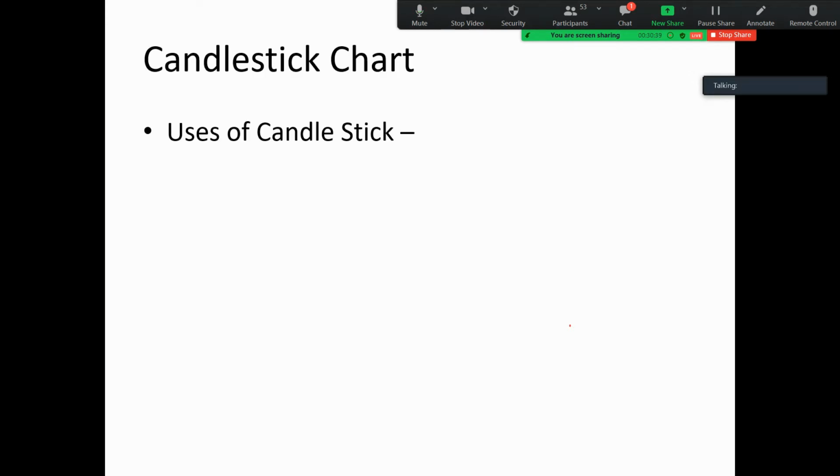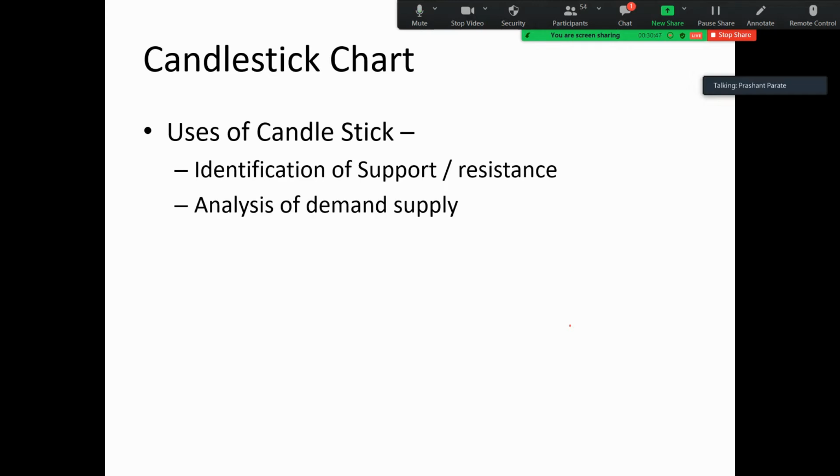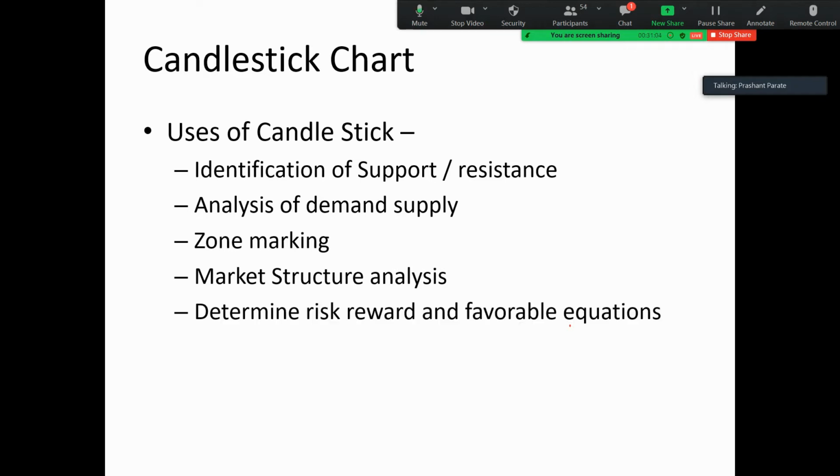Then there are different uses of the candlestick chart, like identification of support and resistance, and analysis of demand and supply. These are my personal preferences. I use the candlestick chart for these purposes: support and resistance identification, demand and supply zones identification and marking. Then market structure analysis is done using the candlestick chart, as well as determining risk reward ratio and favorable equations.